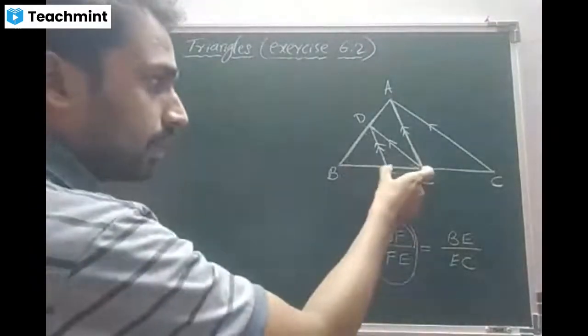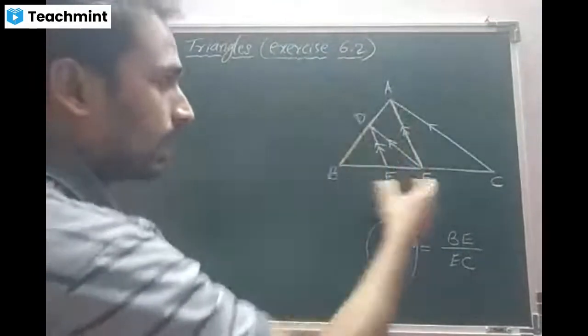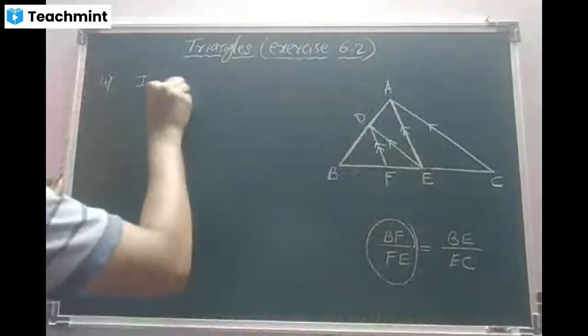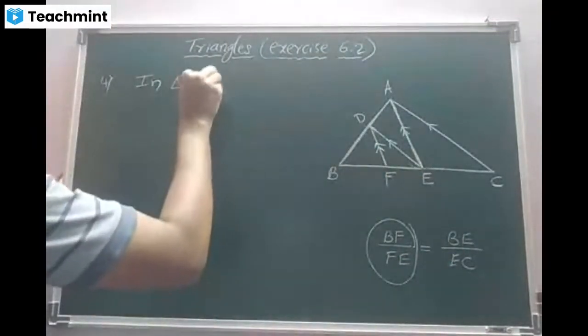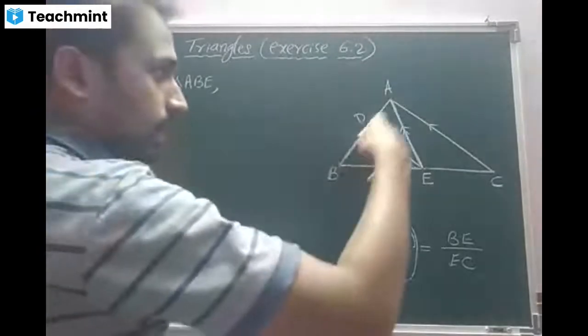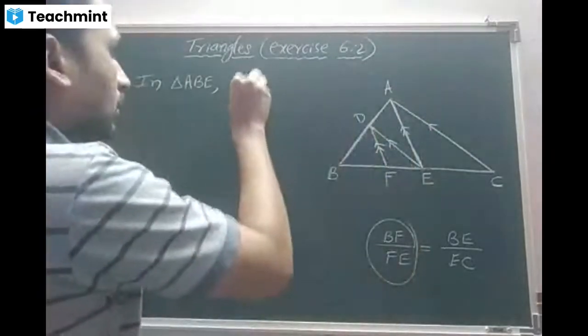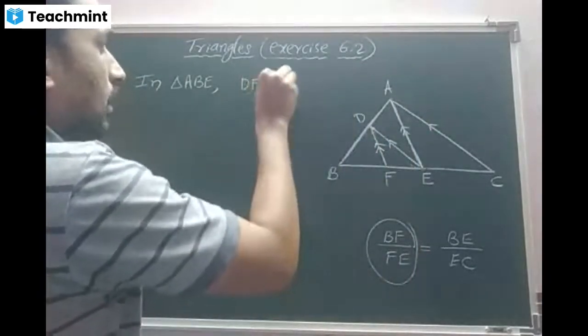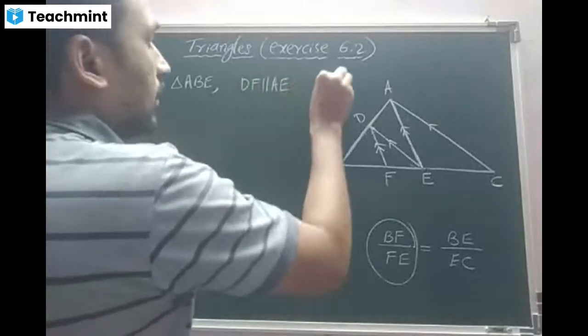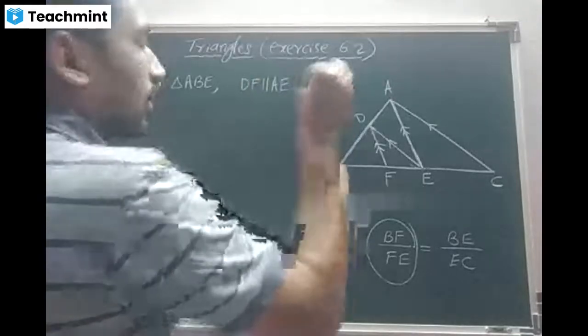BFFE. It is present in the triangle ABE. So let me take the triangle ABE. DF is parallel to AE. The reason is given: it is parallel.